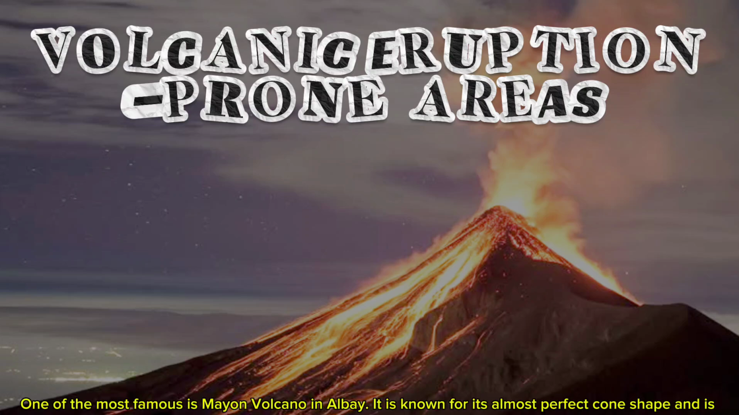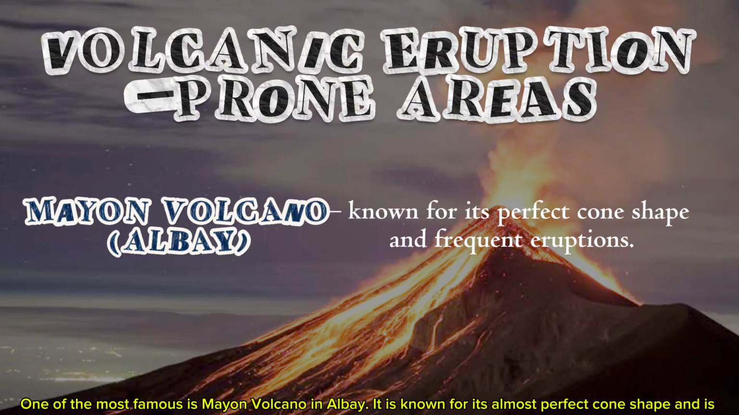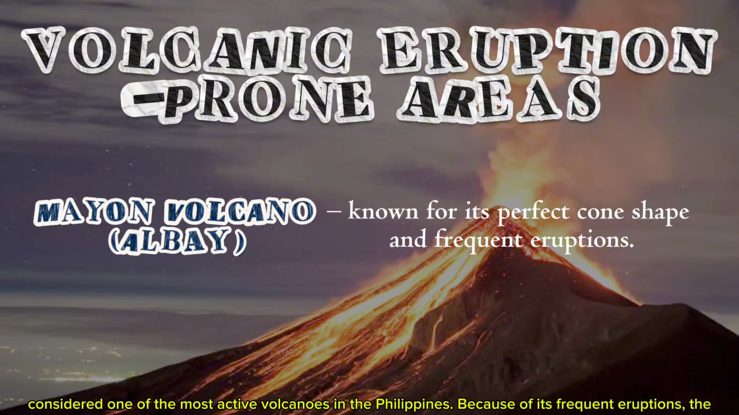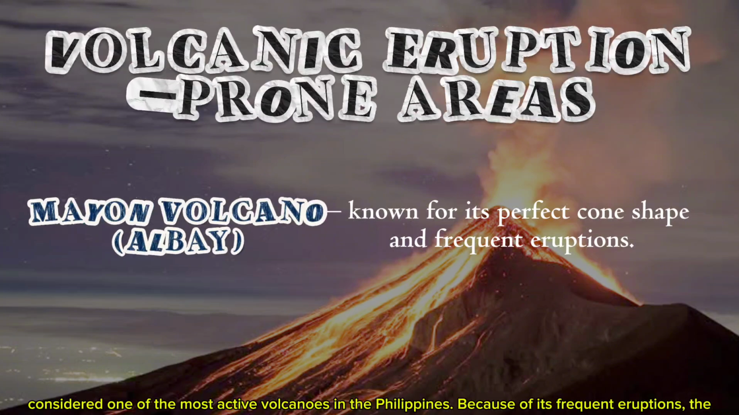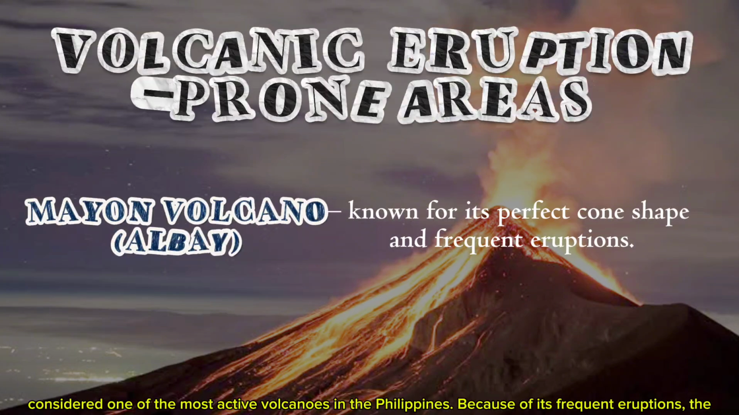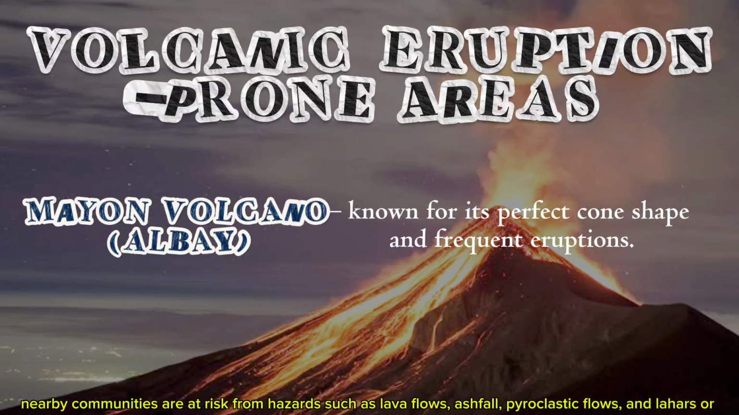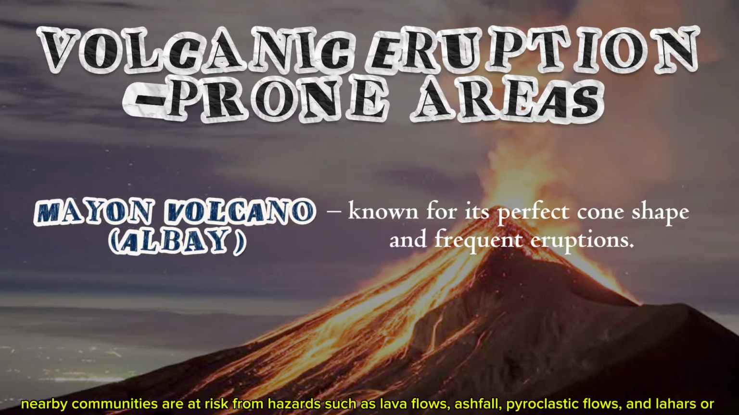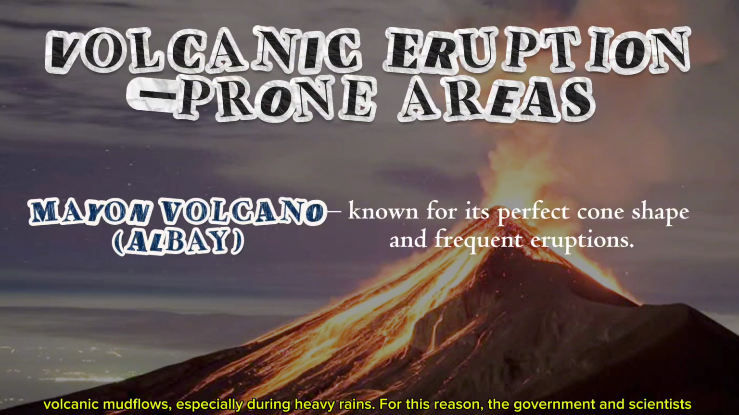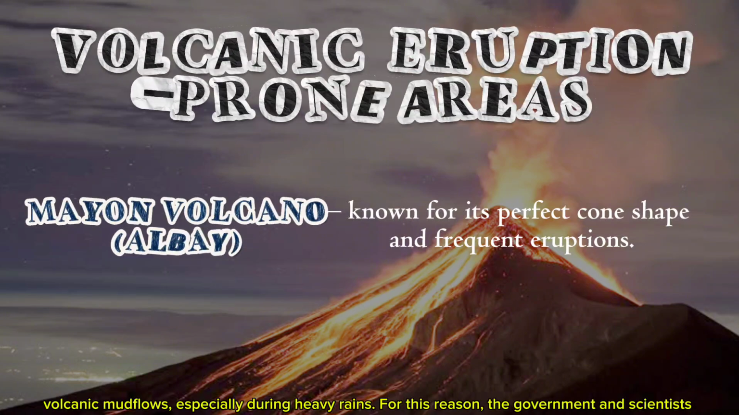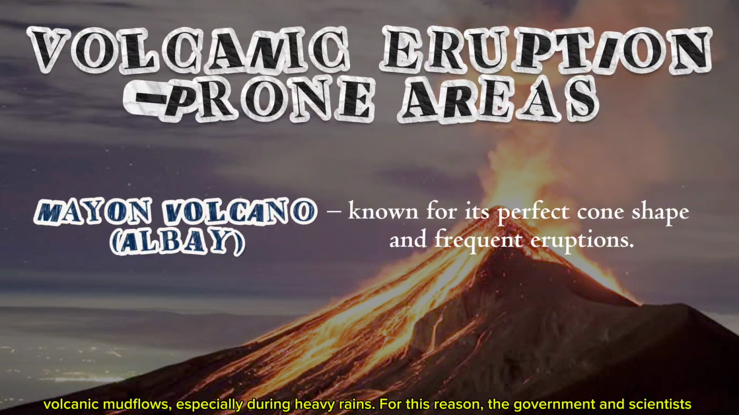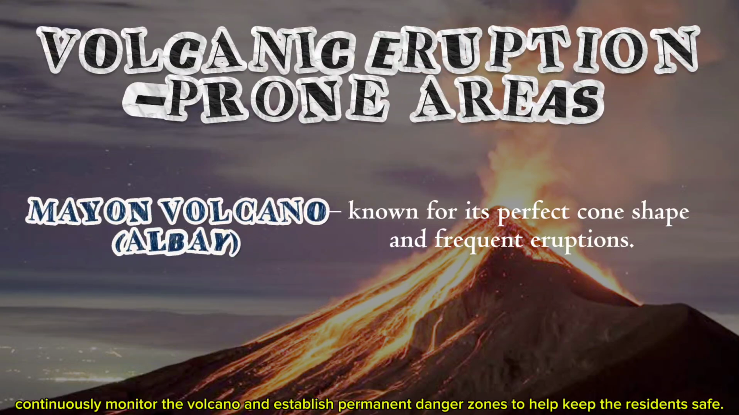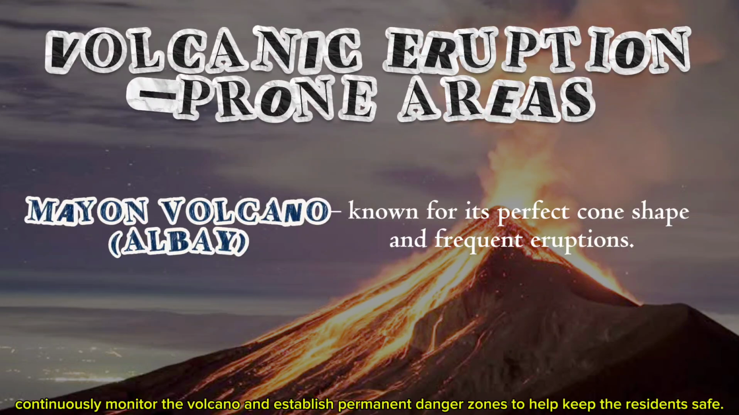One of the most famous is Mayon Volcano in Albay. It is known for its almost perfect cone shape and is considered one of the most active volcanoes here in the Philippines. Because of its frequent eruptions, the nearby communities are at risk from hazards such as lava flows, ashfall, pyroclastic flows, and lahars, or volcanic mudflows, especially during heavy rainfall. For this reason, the government and scientists continuously monitor the volcano and establish permanent danger zones to help keep the residents safe.